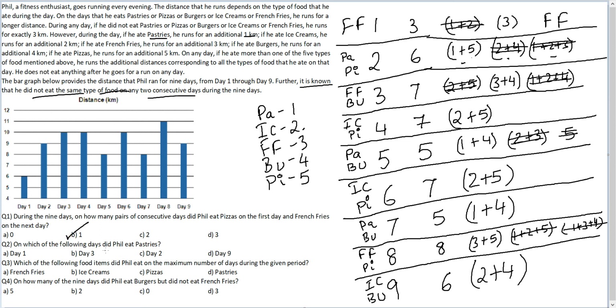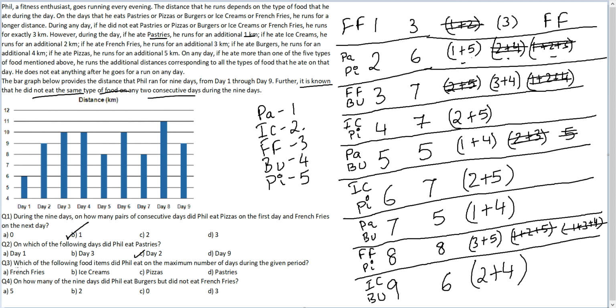So the answer to question number 1 will be option B, 1. On which of the following days did Phil eat pastries? On day 1 he has eaten French fries. On day 3 he has eaten French fries and burgers. On day 2 he has eaten pastries. Yes, this seems right. Let's also look at the last option, day 9, ice creams and burgers. So fine, option C, day 2 is the correct answer here.